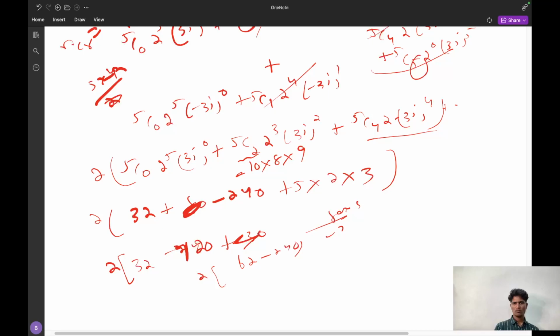Yes, it is minus 720 and it is 810. Here also it is 5, 3 power 4. I forgot to multiply 3 power 4. So if I multiply the entire thing, I will get here 810.